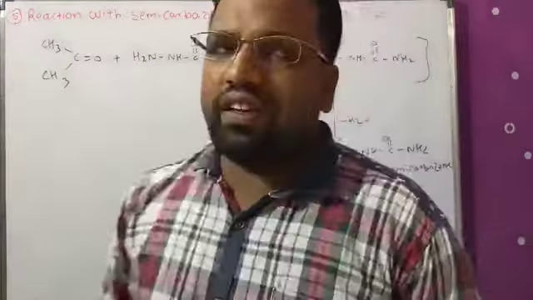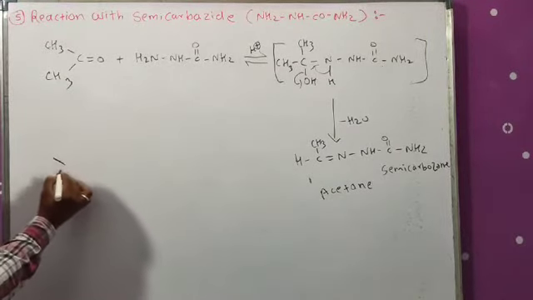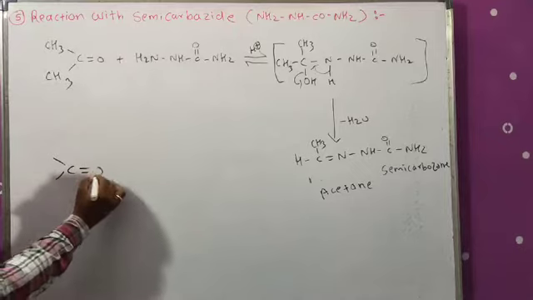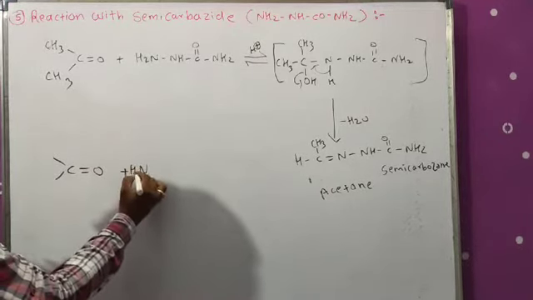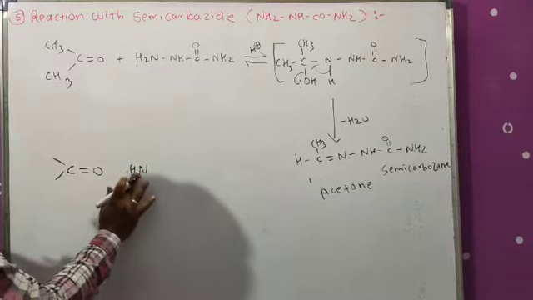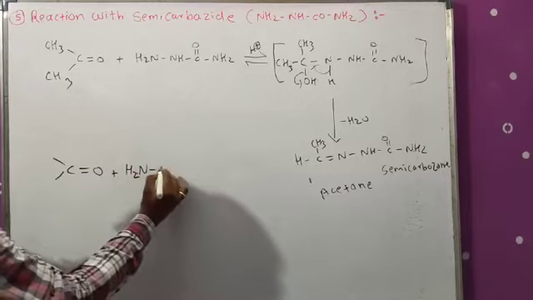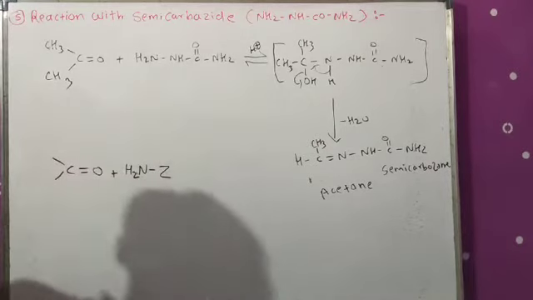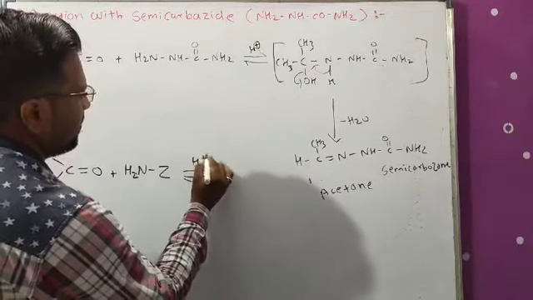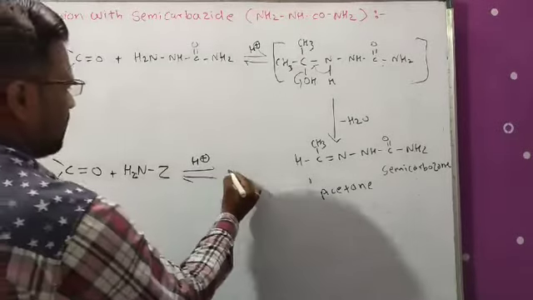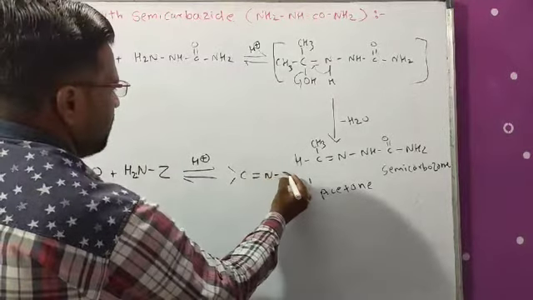Now all the reactions can also be written in this manner. For example, it may be an aldehyde or ketone reacting with a derivative of ammonia, Z. In the presence of weakly acidic medium, it gives our target compound which has a carbon-nitrogen double bond.